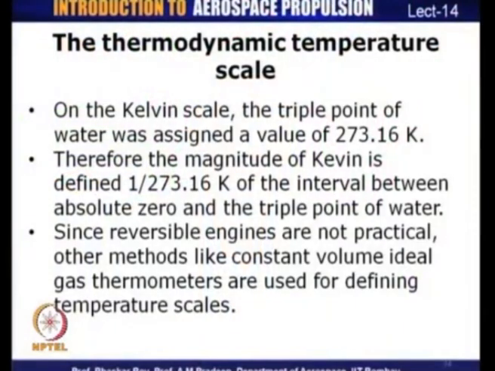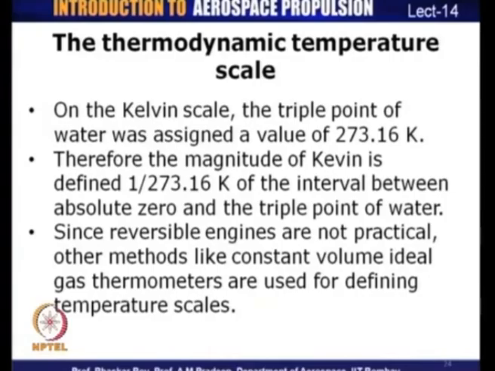So, this is something we have already discussed earlier as well. The magnitude of Kelvin is defined as 1 by 273 of the interval between absolute 0 and the triple point of water. So, to define what is meant by 1 Kelvin on a Kelvin scale, it is basically equal to 1 by 273 times the interval between absolute 0 and the triple point of water.